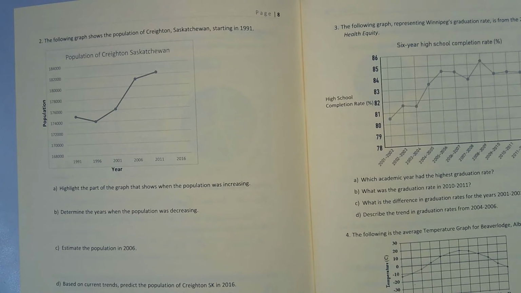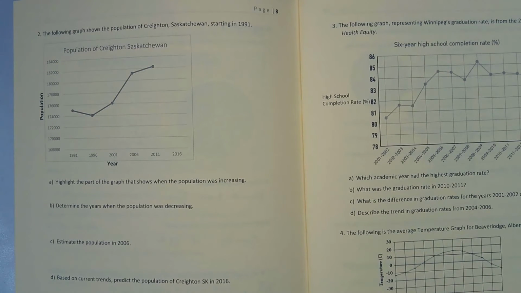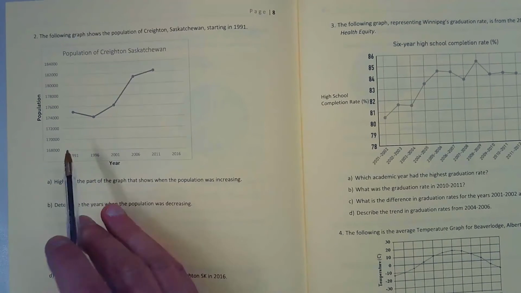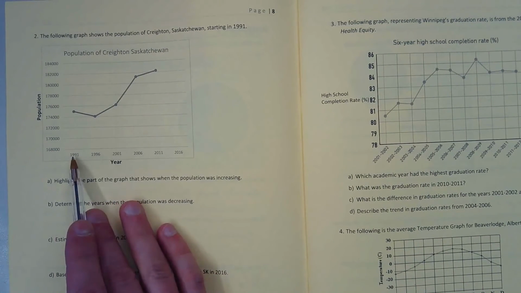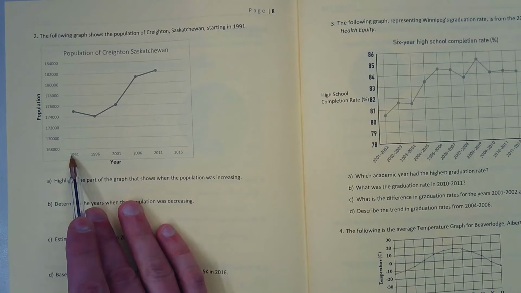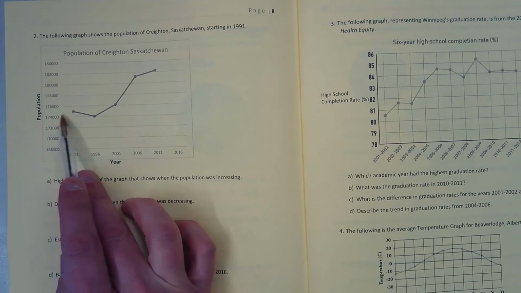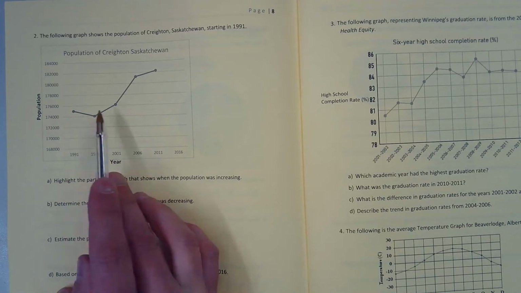Yeah, you need the book. So Creighton's big enough, I guess they would call it a city, because look at the numbers here. In 1991, it looks like about 175,000 people there. So we'd call that a city.